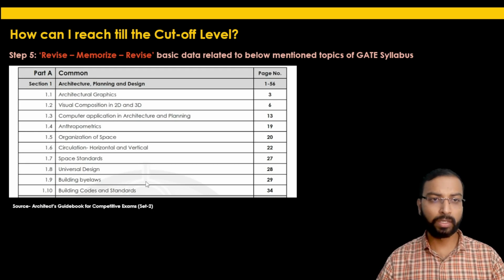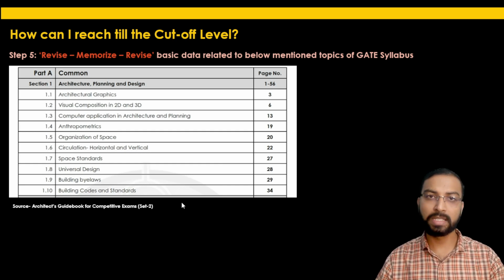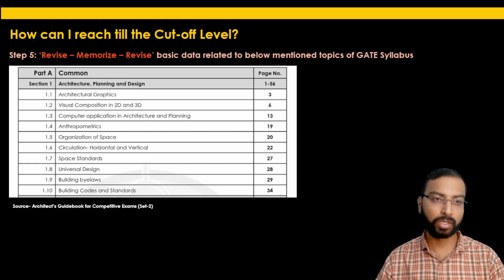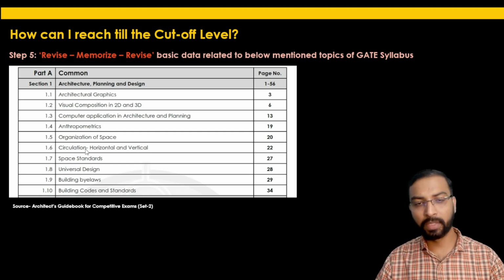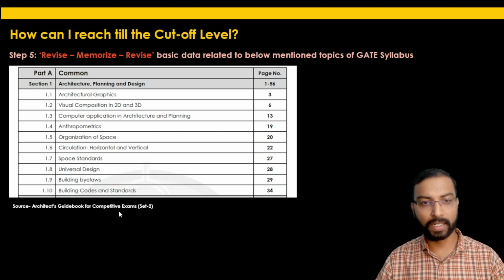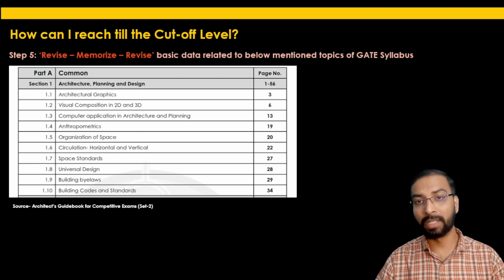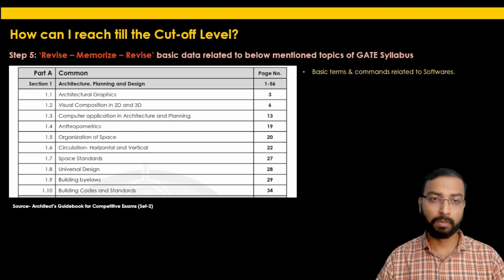This picture shows the index of set 2, Architects Guidebook for Competitive Exam set 2, based on the latest GATE syllabus. Instead of showing the GATE syllabus from the GATE brochure, I'm showing you this index, and in each section I'm going to tell you which data requires multiple practice and revision.